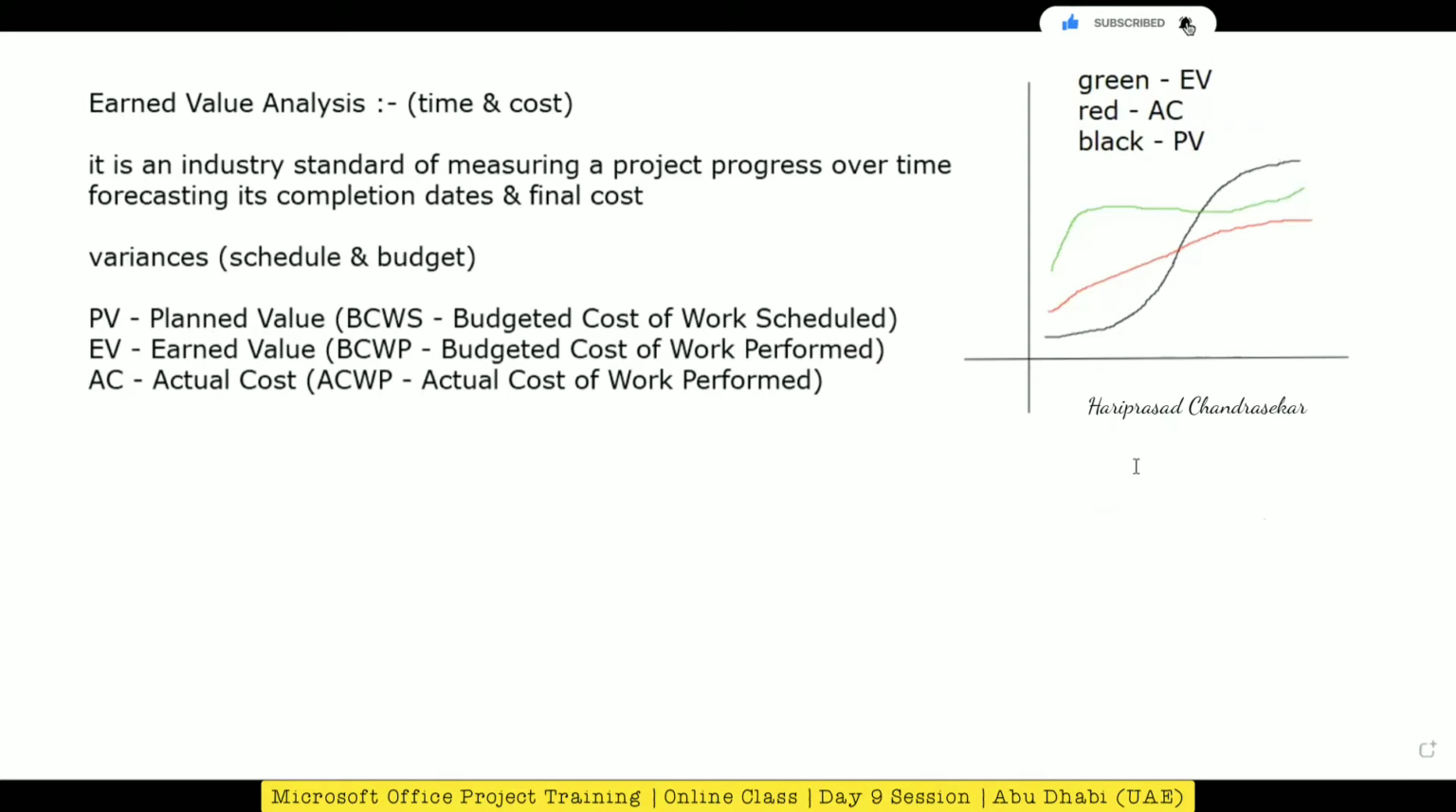So here it will be time in one direction, and here it will be cost. That's what I'm telling, they will try to study both. This is called the S curve normally.